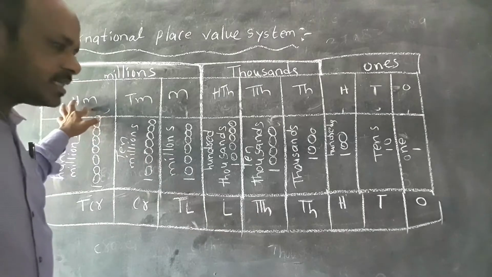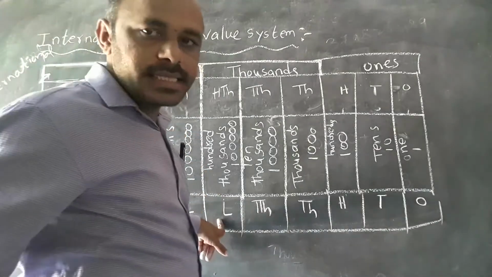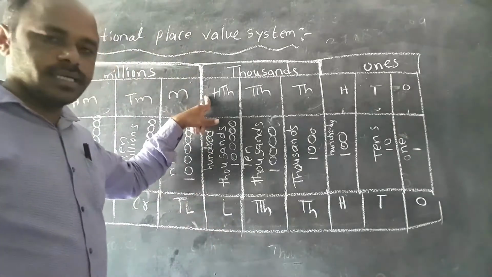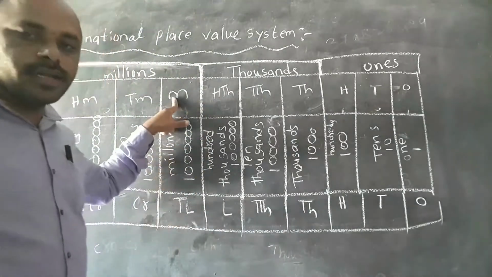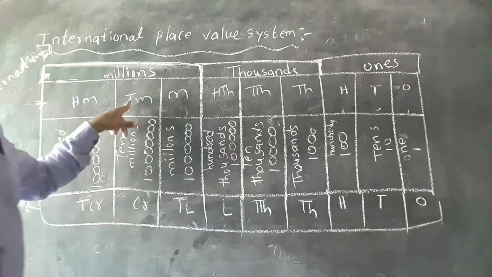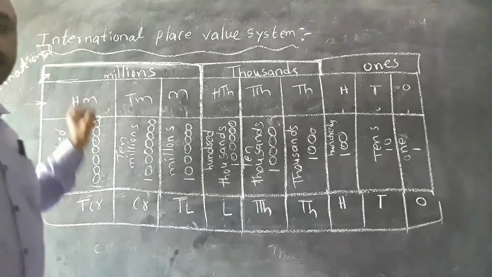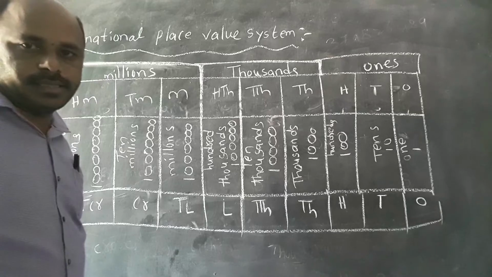Very, very important, see children. 1 lakh is equal to 100,000. 10 lakhs is equal to 1 million. 1 crore is equal to 10 millions. 10 crores is equal to 100 millions.